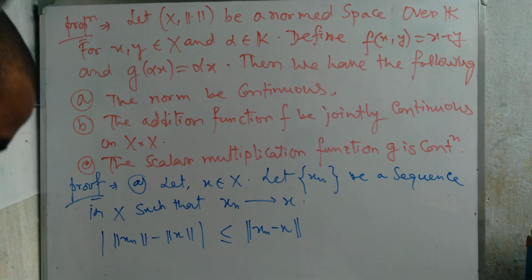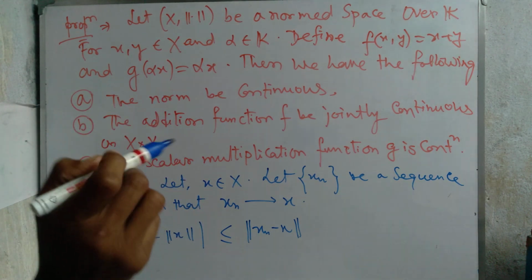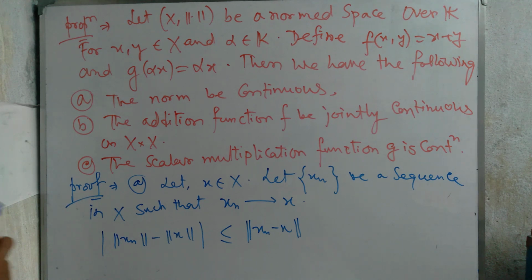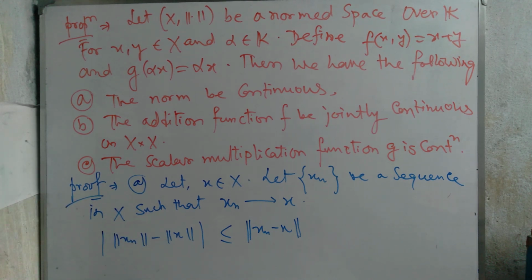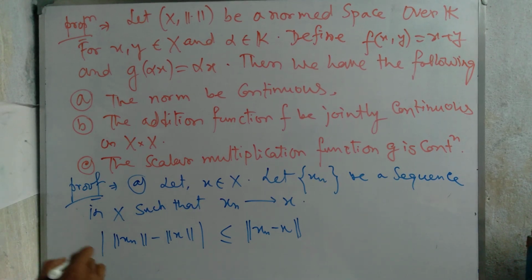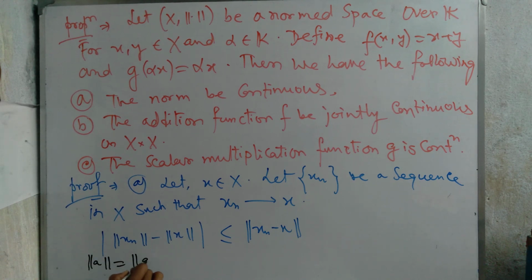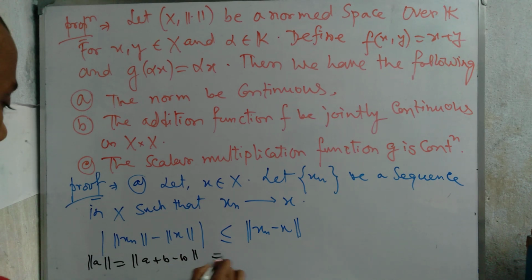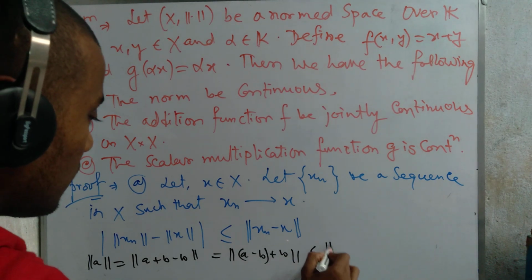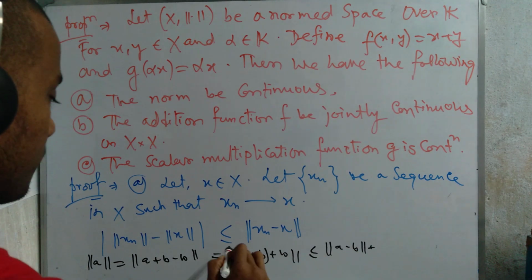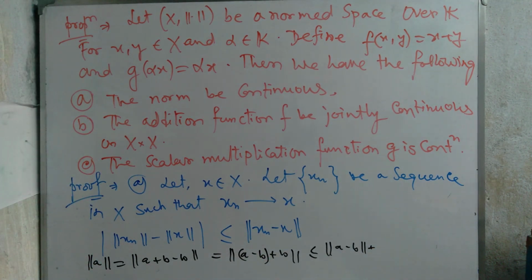Now we write this one. This is familiar: the modulus of norm a minus norm b is less than or equal to the norm of a minus b. How is this done? The norm of a equals the norm of (a minus b) plus b, which is less than or equal to the norm of a minus b plus the norm of b.